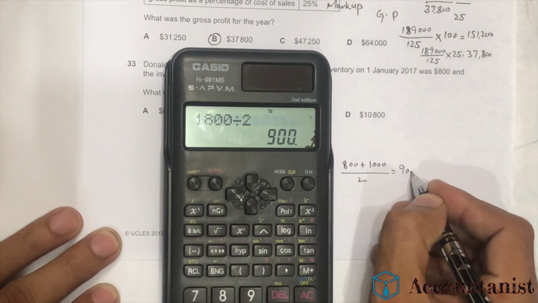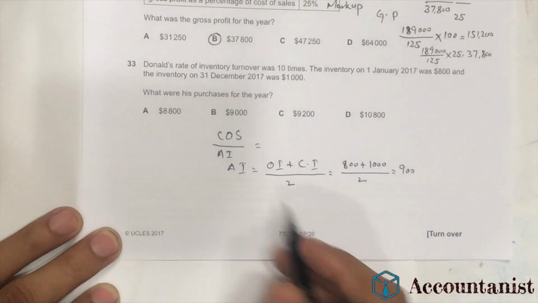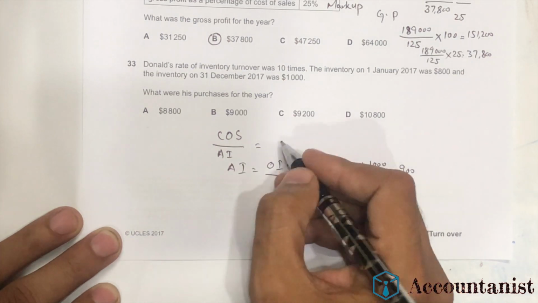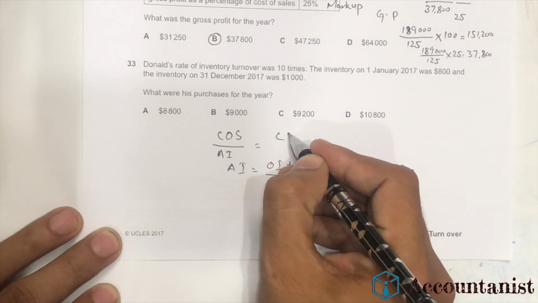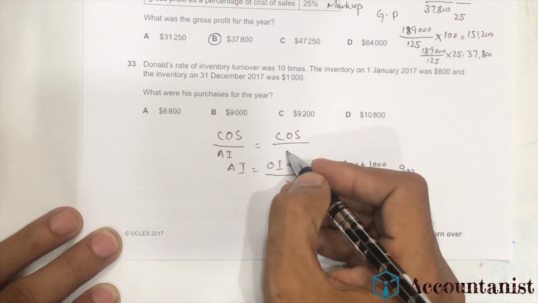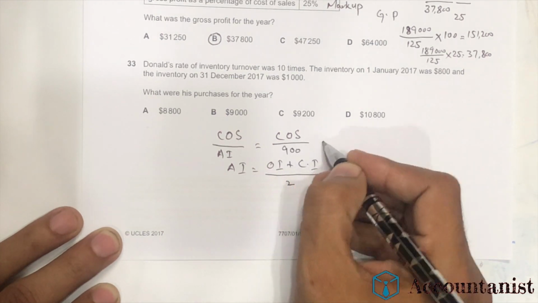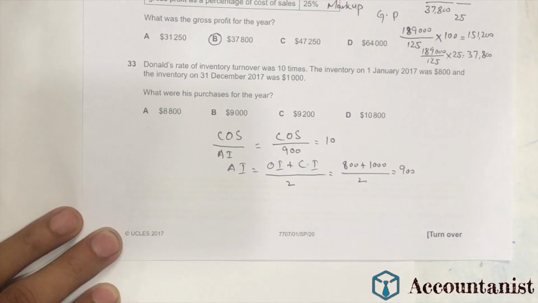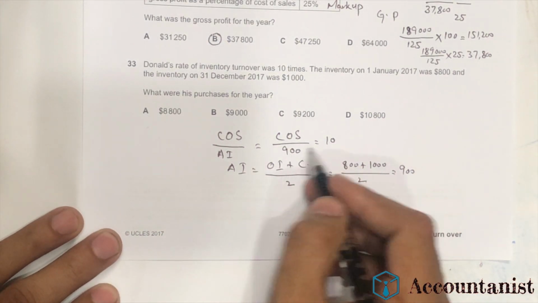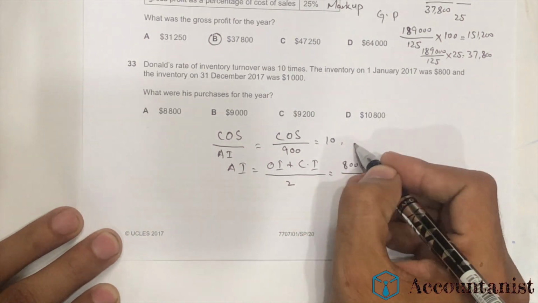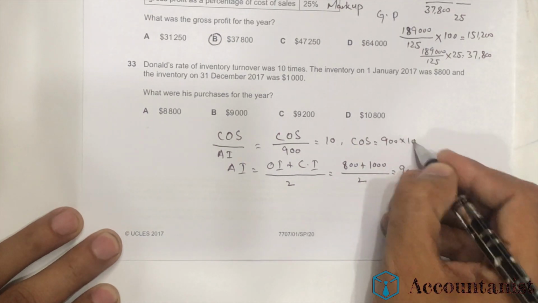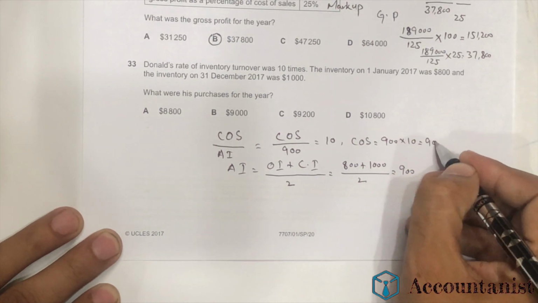So I got the average inventory figure, that is 900. I'm going to put this into the formula to get the cost of sale figure. So the cost of sale divided by average inventory 900 is 10. If this number goes to the other side, it will multiply by 10. So cost of sales is equal to 900 multiplied by 10, which gives me 9,000.